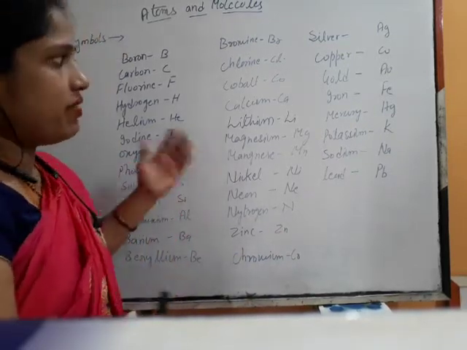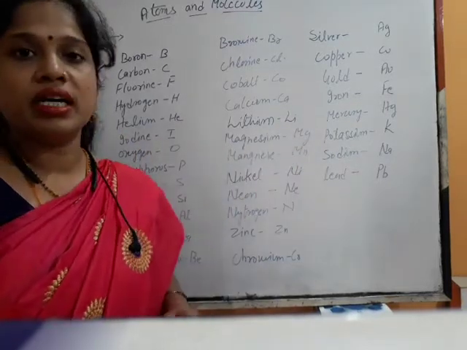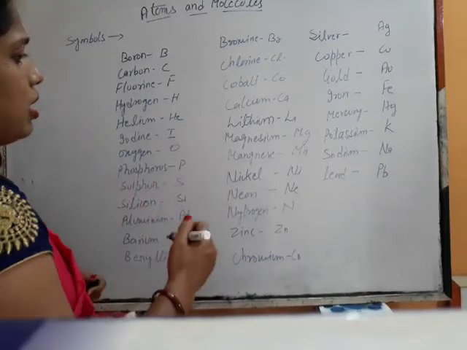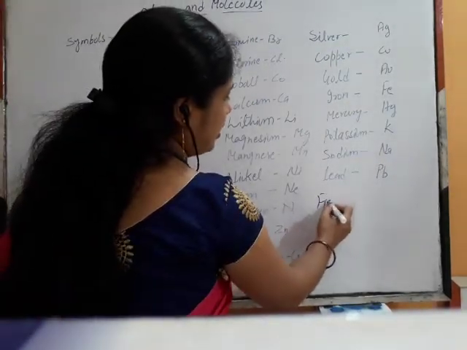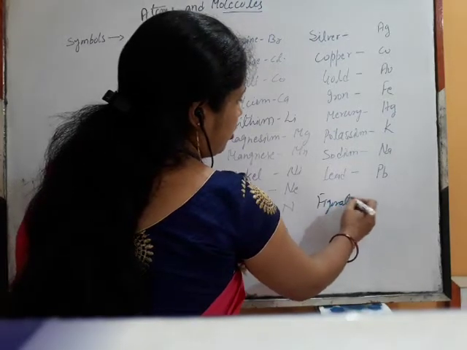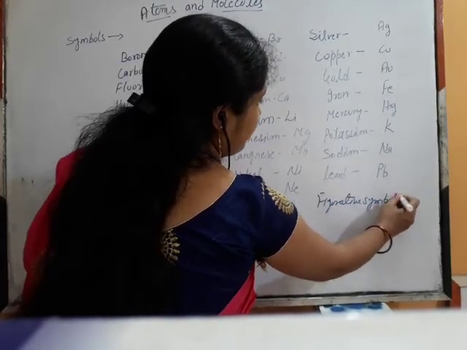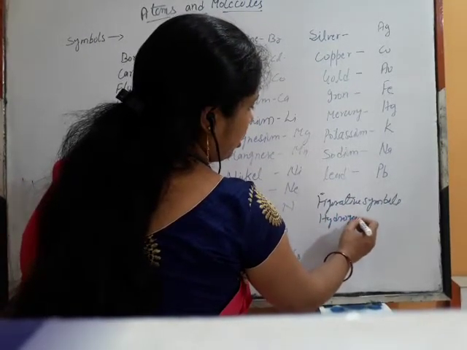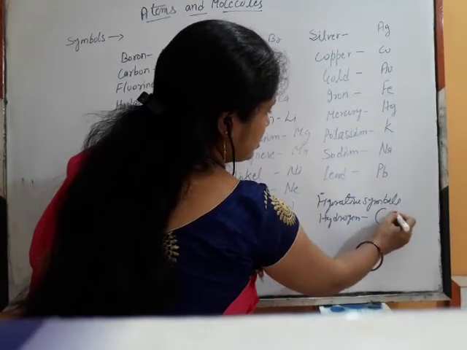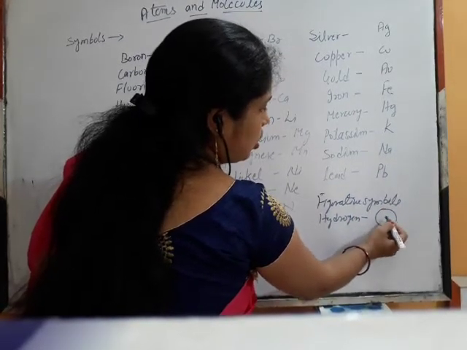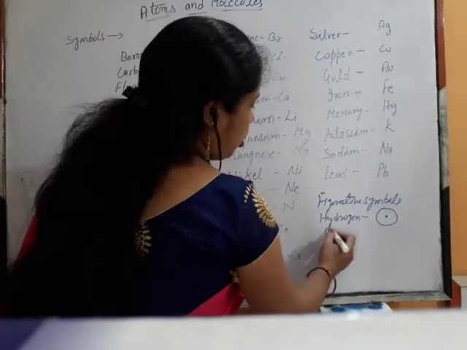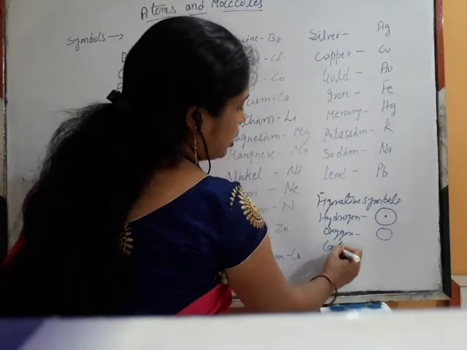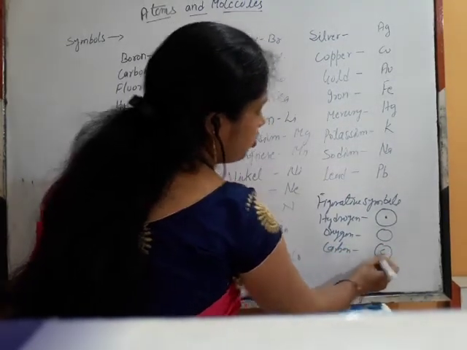Previously, before these symbols, John Dalton gave figurative symbols for elements. Hydrogen was symbolized as a circle with a dot inside, oxygen as a big circle, and carbon as a circle with C.